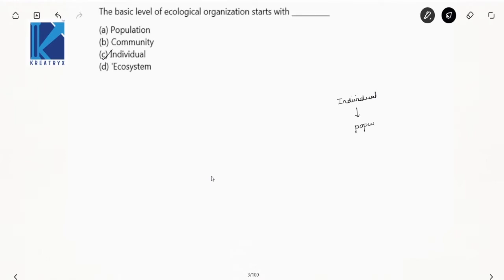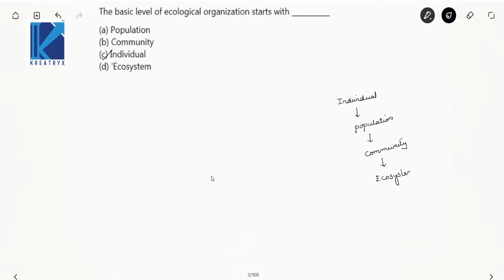We have discussed this in detail. A group of populations will be a community. A group of communities is nothing but an ecosystem.